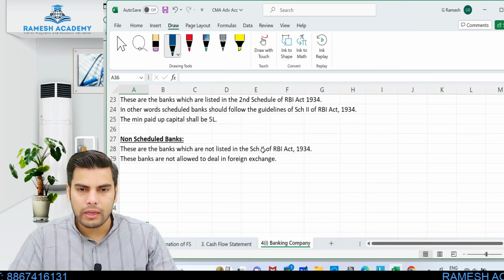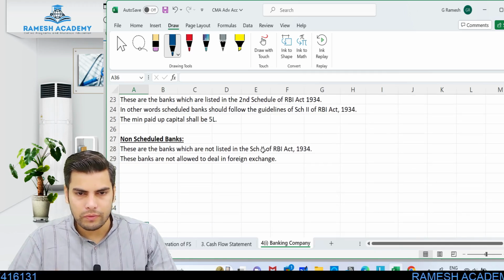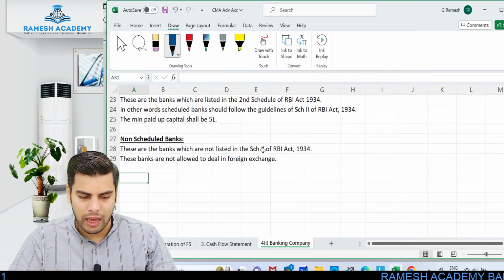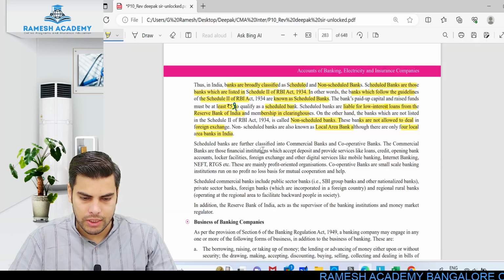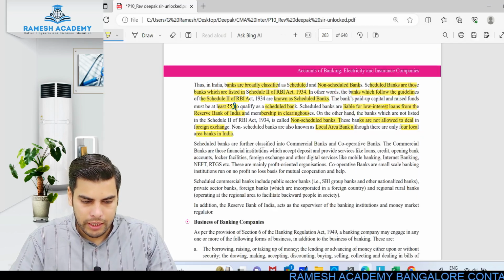Okay, so they cannot abide by the provisions of this particular Schedule 2, so they won't be having any power with respect to dealing with the foreign currency or foreign exchange. Alright, so let's look into the next point.